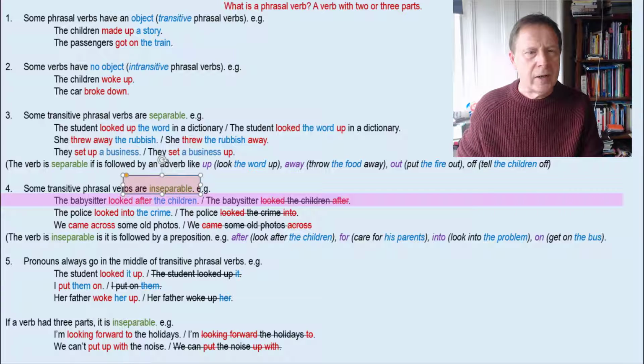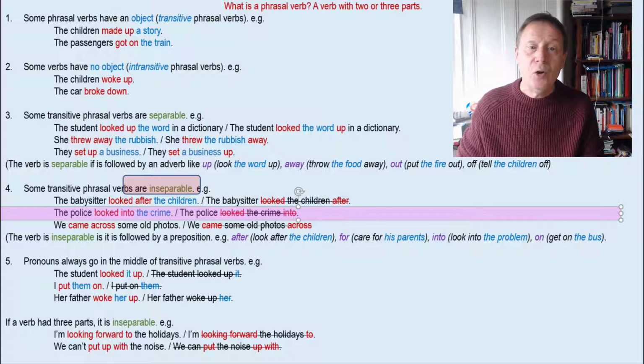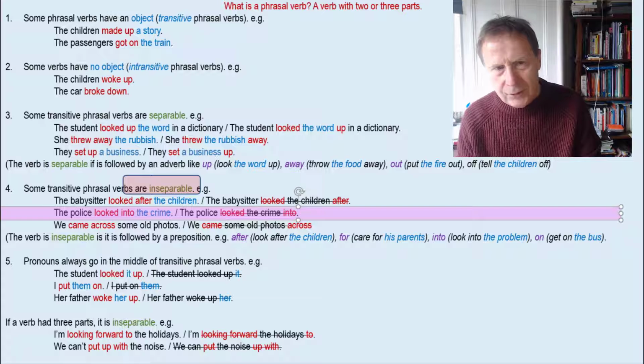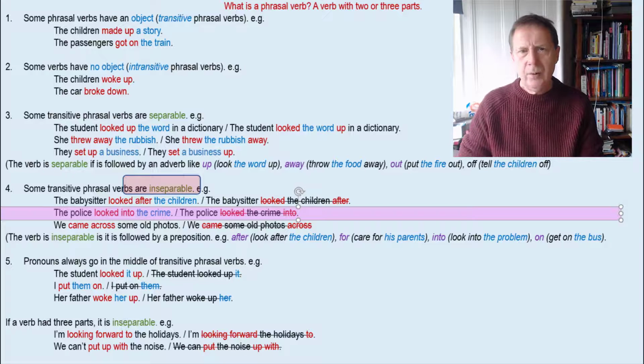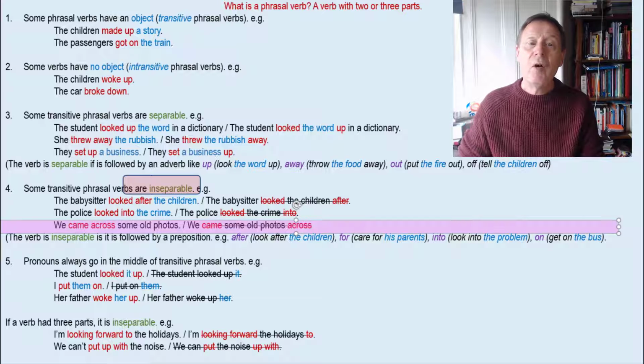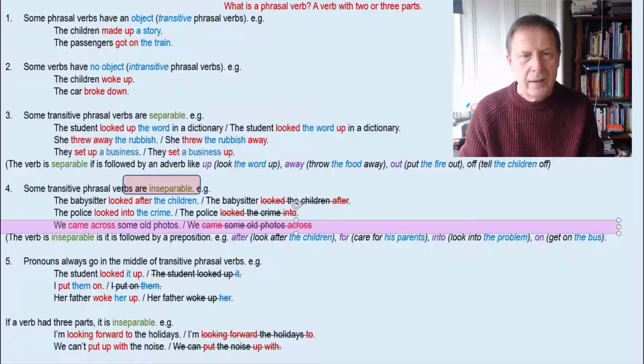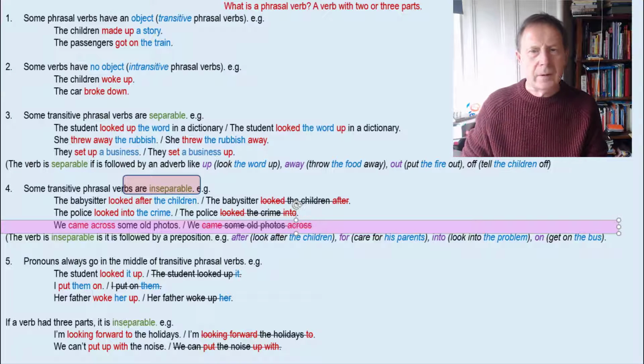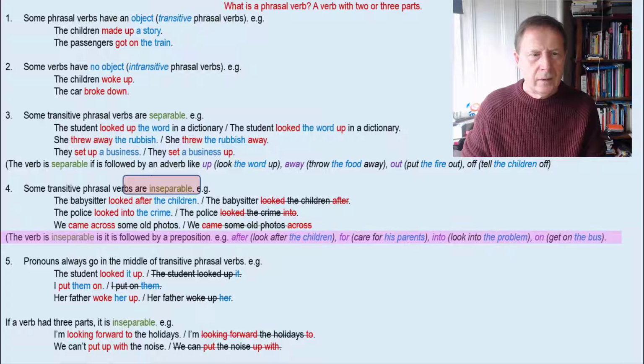Let's look at another example. The police looked into the crime. Now, in this case, we can't say the police looked the crime into, because the word into is a preposition. Next one. We came across some old photos. Again, we can't say we came some old photos across. Let's look at the general point here. The verb is inseparable if it is followed by a preposition.